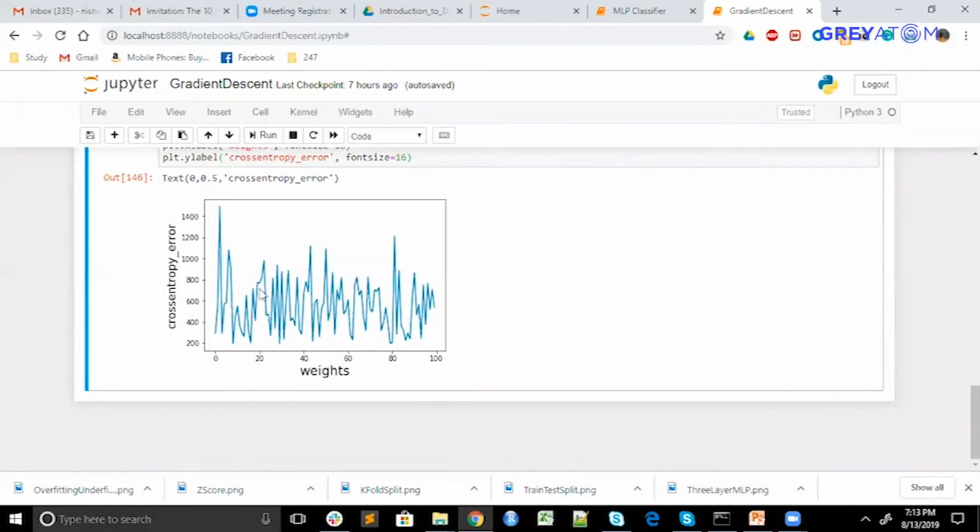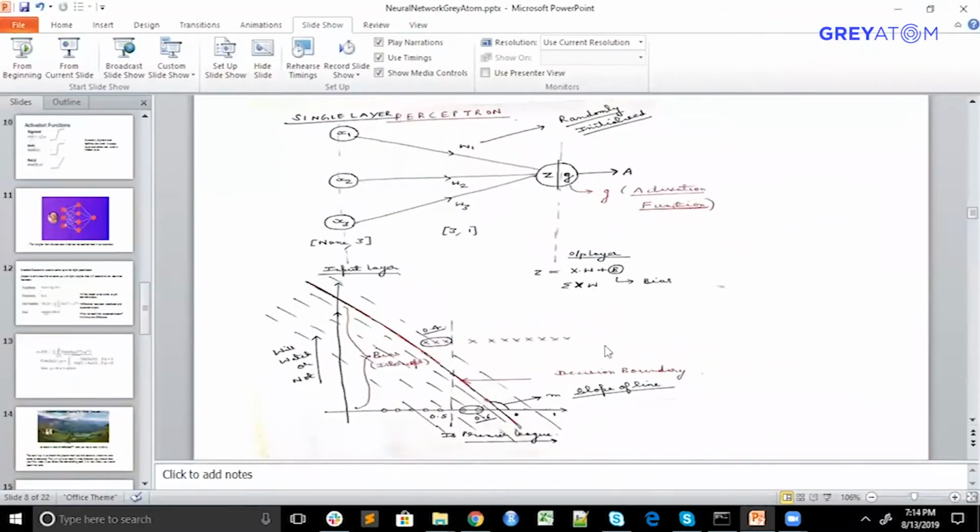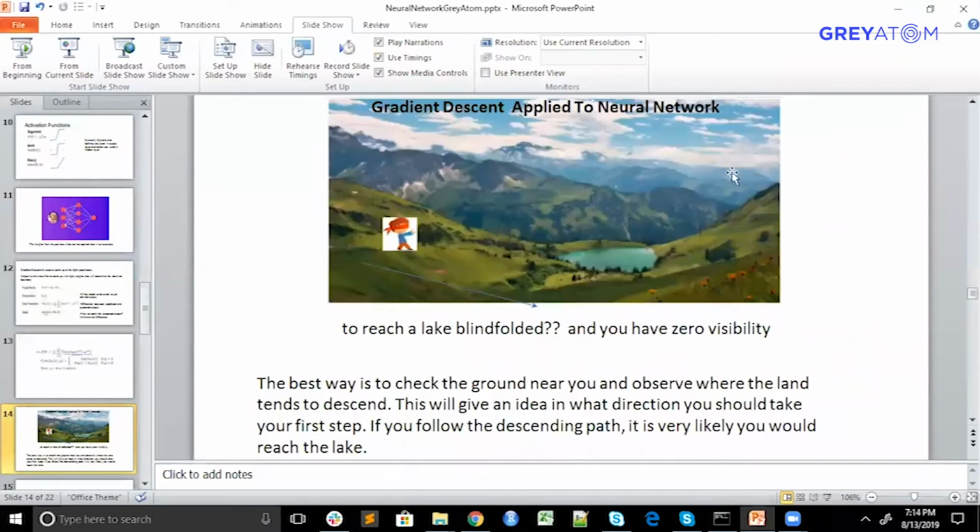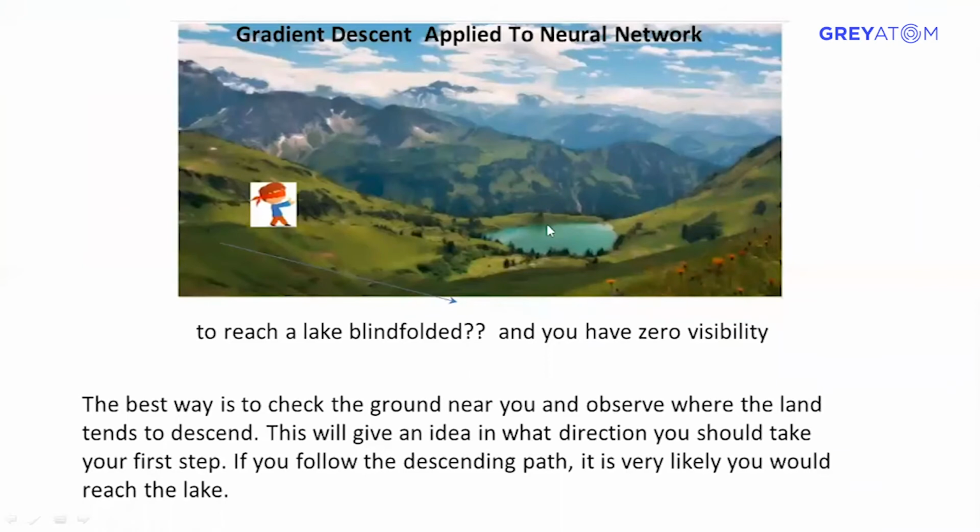So how do we do that? Imagine you are on the top of a hill and you have to go to the bottom of the lake. And the good or bad thing is that you are blindfolded. So how do you reach there? Here the y-axis represents errors, and you have minimum error when you reach the lake. The x-axis is basically different weights. So how do you reach there?